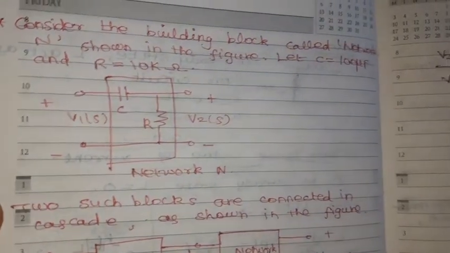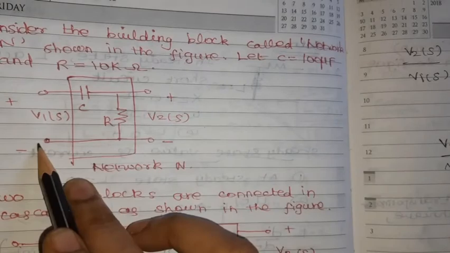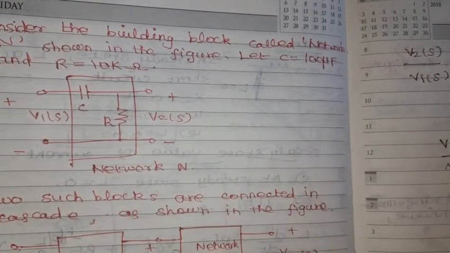So, what is V2 of S by V1 of S from the given network? V2 of S divided by V1 of S is nothing but R divided by the total impedance, by voltage division rule.